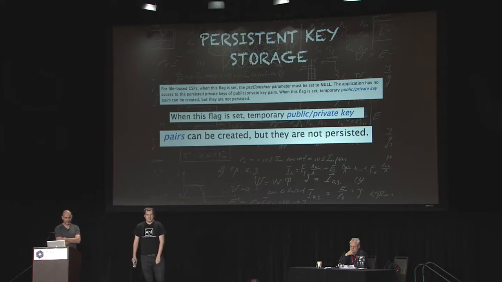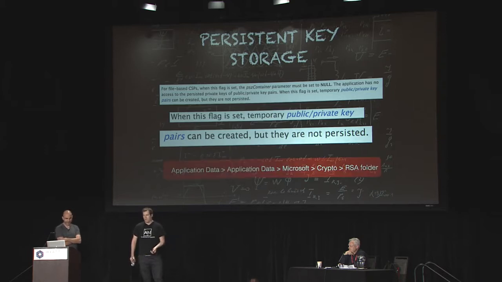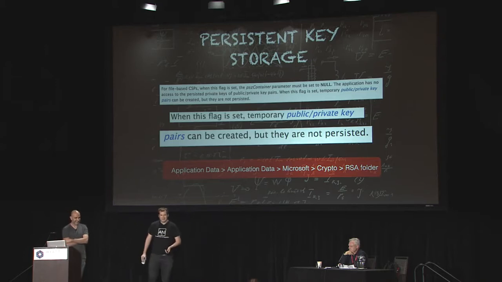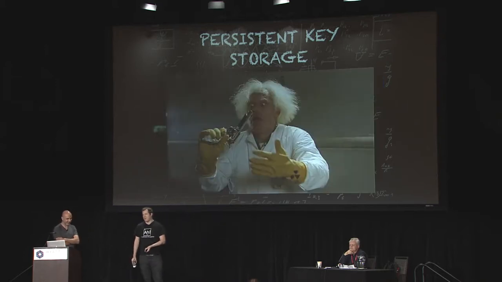Okay, what does this mean in plain English? It means that the super secret key that we generated in order to keep away from the victim so that they will never ever be able to find it, that they'll have to pay us good money in order to get it back, a copy of this key is saved in the persistent key storage somewhere under their application data folder. I guess that's not exactly what they had in mind when they wrote this ransomware.